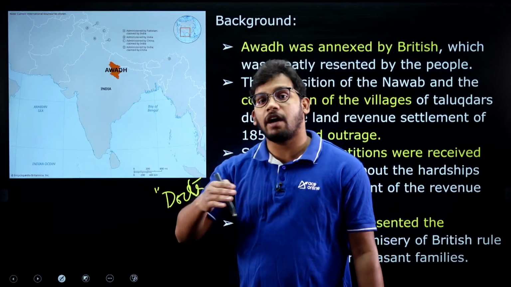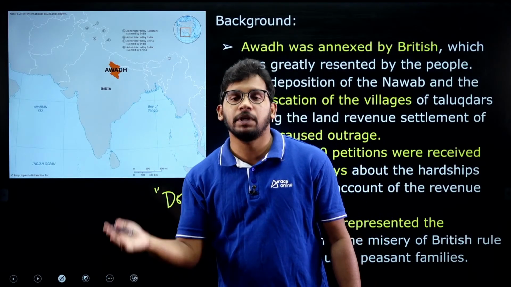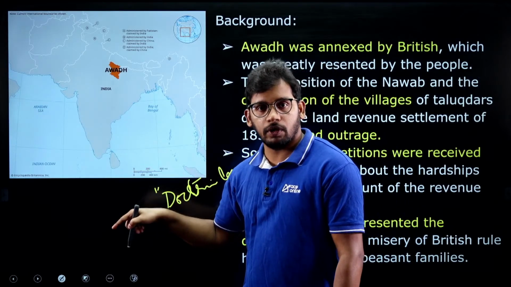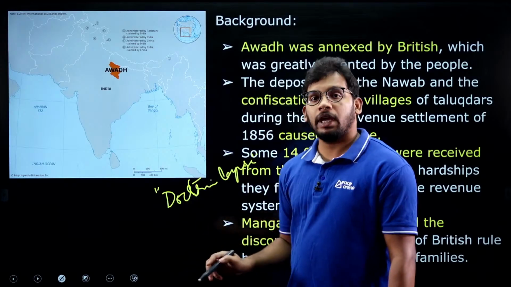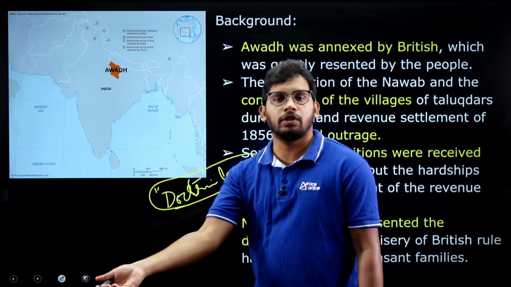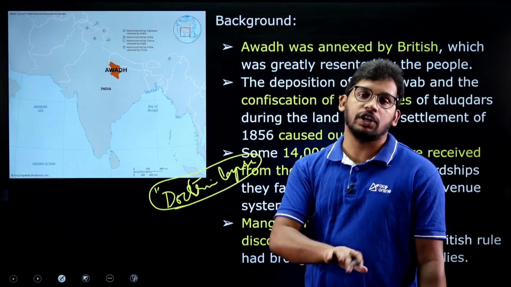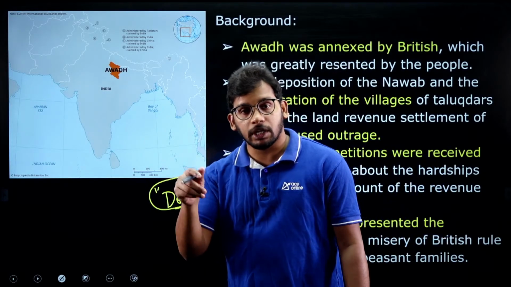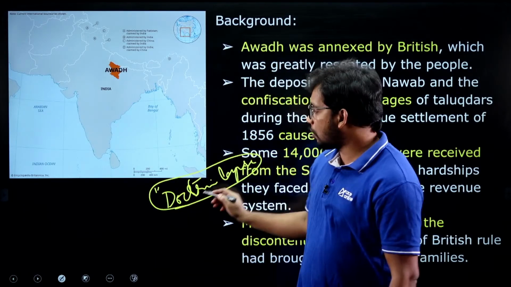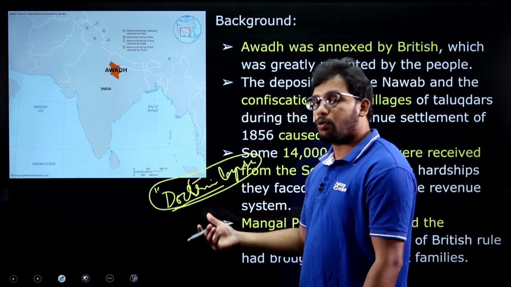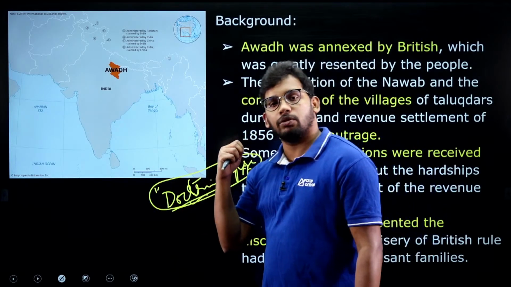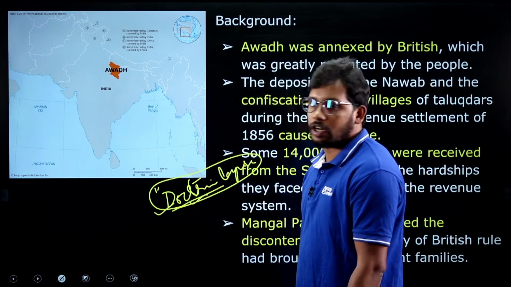Whoever did not have a legal heir, that means their own children, if no such children were born to the kings who were already ruling, then the fate of that kingdom depended on the willingness of the British, whether they wanted to give it to them or take it into British India. It is decided by the Britishers, not that person. If you have your own son or daughter, then fine. But if you do not have your own son, then the land will be taken into the Britishers' hands. That is called the doctrine of lapse.